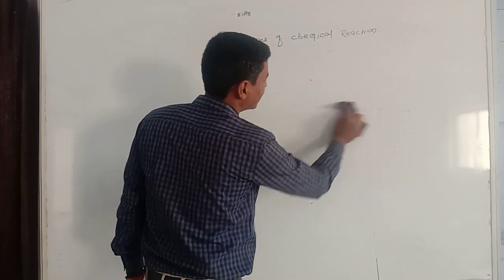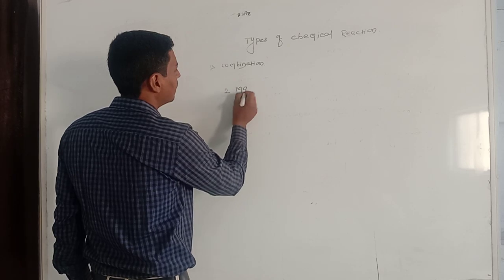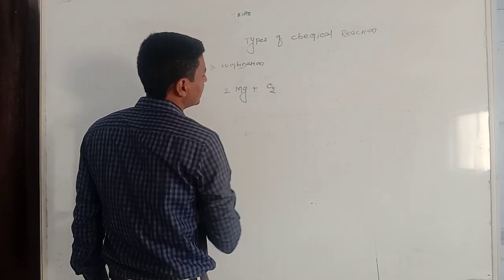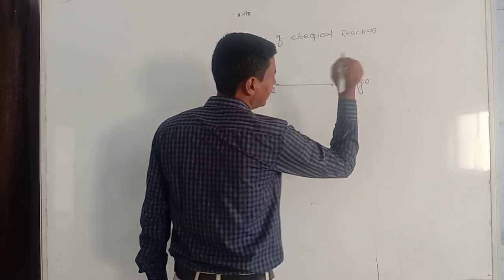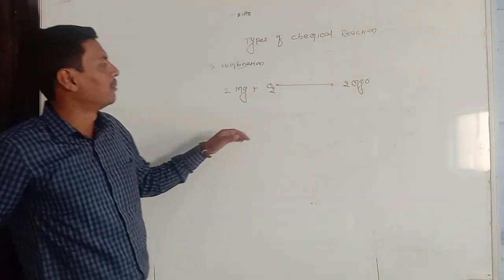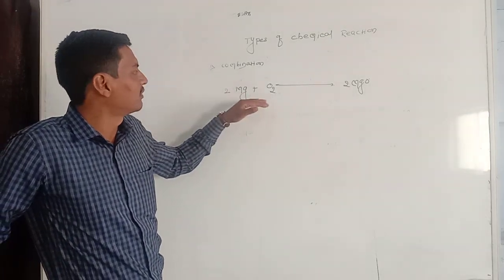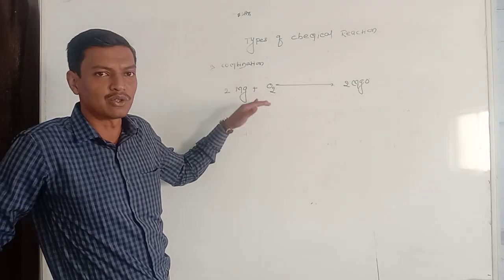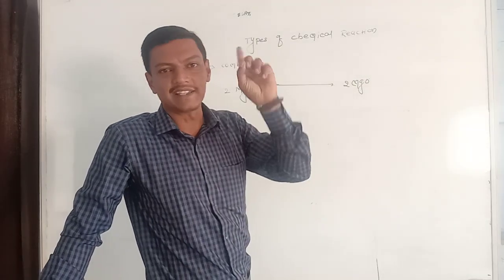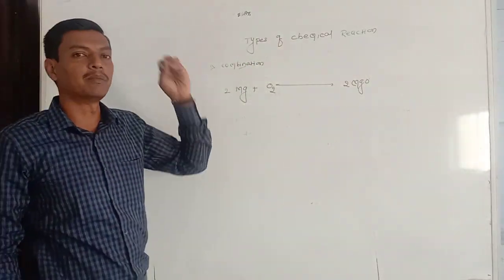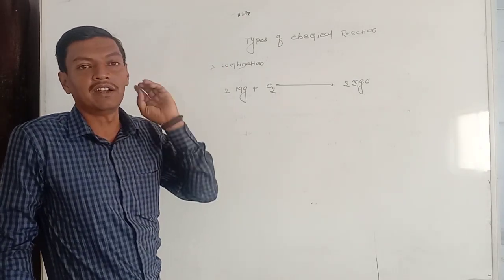Here I will write one example. Twice Mg plus oxygen, or magnesium plus oxygen will produce magnesium oxide. Here the number of reactants in such a chemical equation are magnesium and oxygen, that is 2. Whenever 2 or more than 2 reactants come together, they form a single product. Please remember, the number of products formed in a combination reaction is always 1 and only 1.